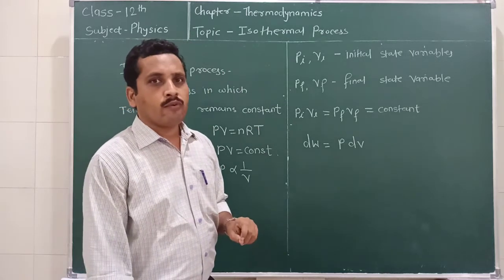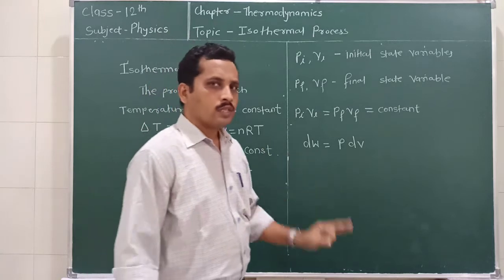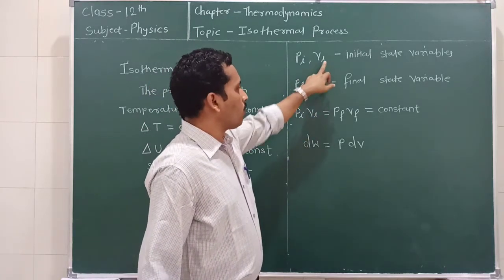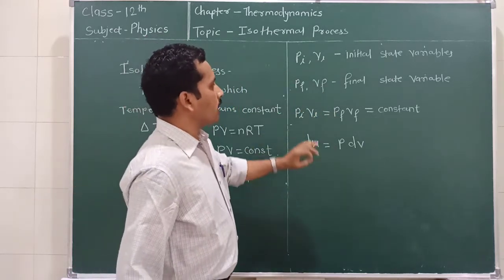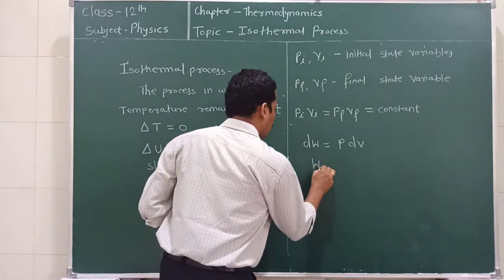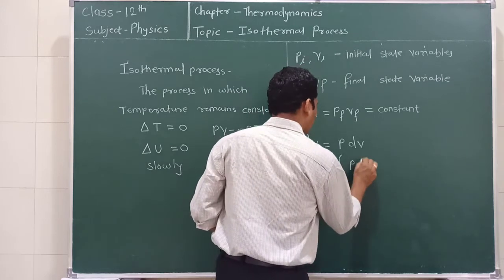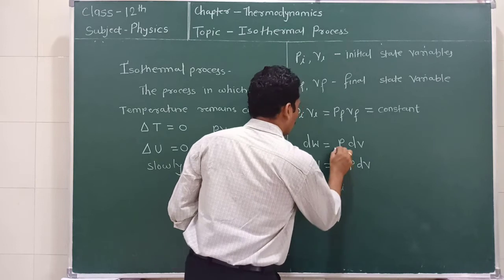Now we want to change the volume of the thermodynamic system from Vi to Vf. This is the initial volume and this is the final volume. So during this change, the total amount of work done is W, which is equal to the integration of P into dV within the limits Vi to Vf.